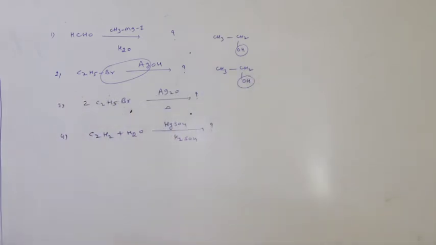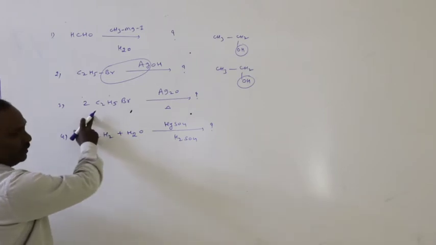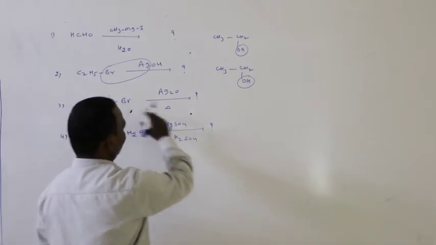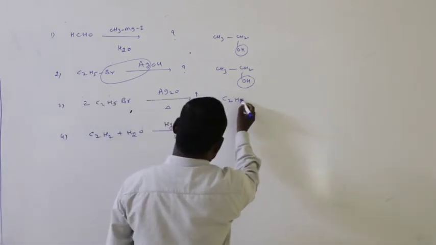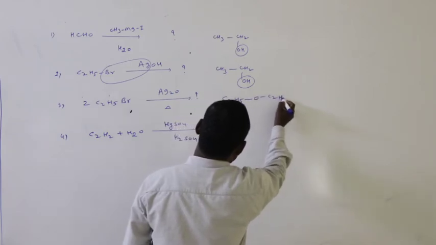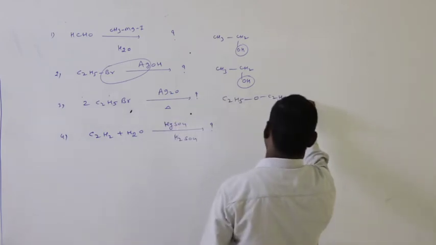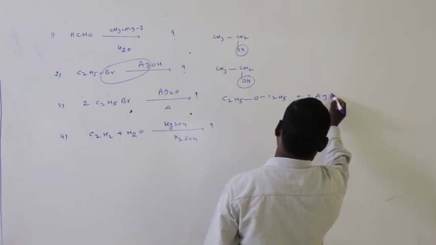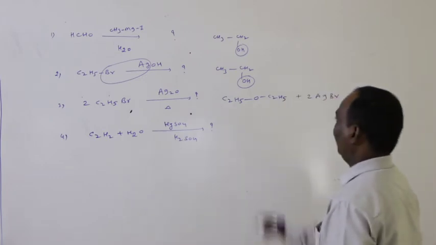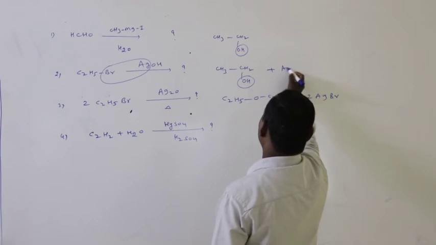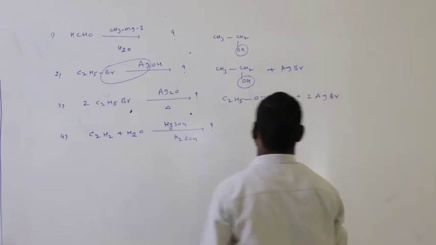Now 2 moles ethyl bromide with dry silver oxide, here diethyl ether formation, diethyl ether plus 2 moles of AgBr. In this case, silver bromide is the byproduct.